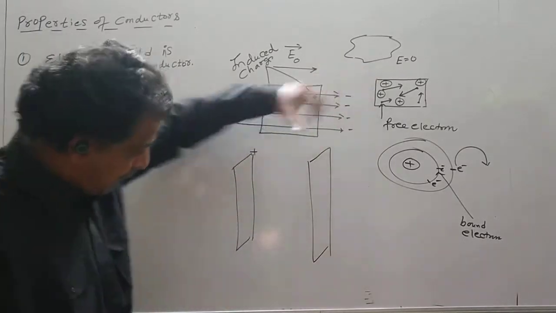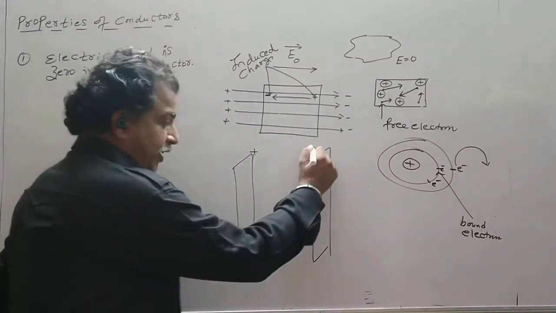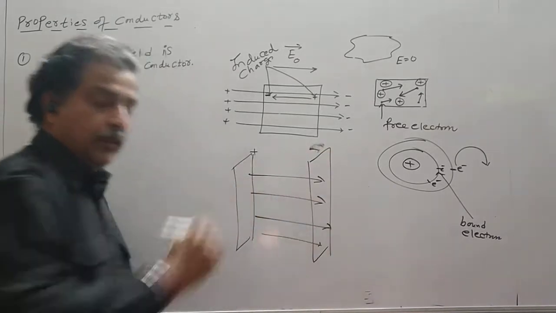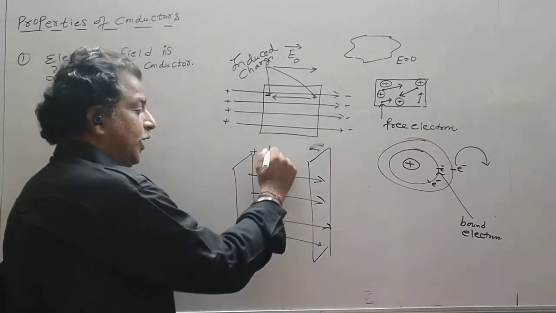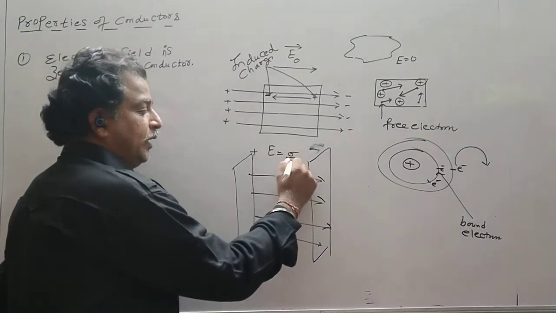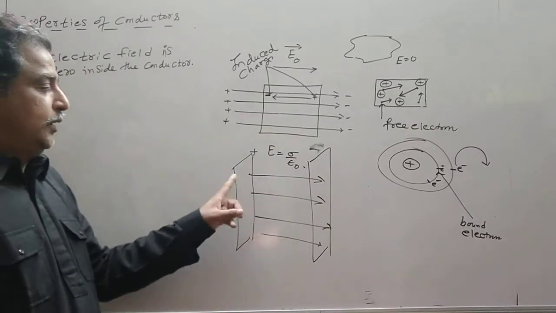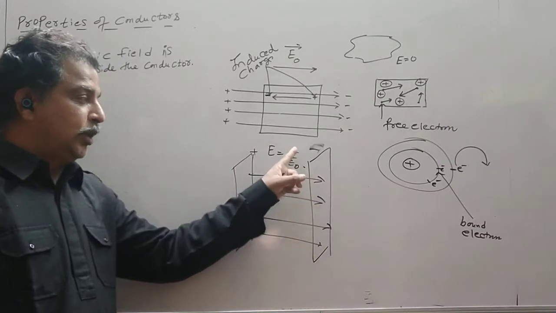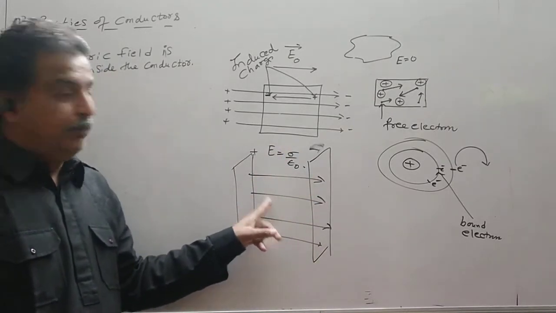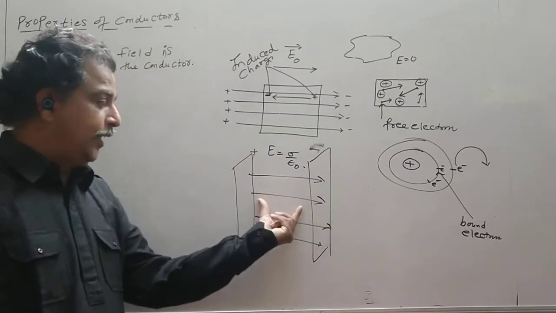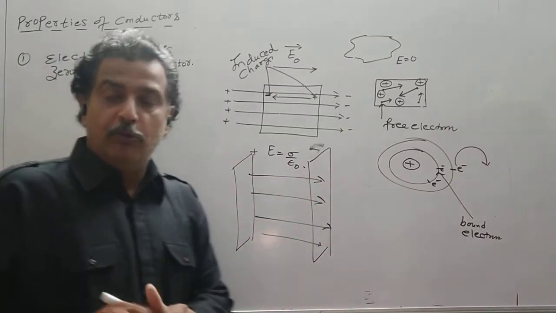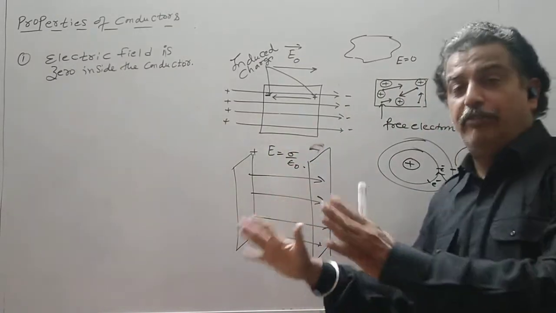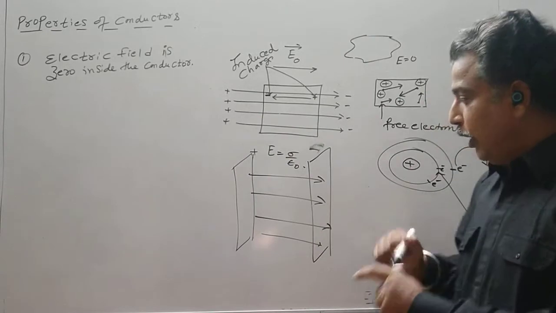Now if I keep a conductor between these two plates, this positive and negative plate will create a uniform electric field. And we have seen in some illustration that this electric field was equal to sigma upon epsilon naught. Here the electric field intensity of one plate was sigma upon 2 epsilon naught. Here it was sigma upon 2 epsilon naught. Both the field directions were the same, so we added them, and outside the plate the field was 0. So this uniform electric field is created with the help of two plates.